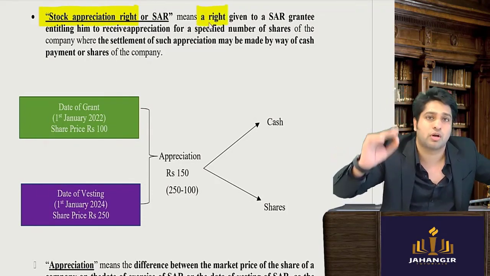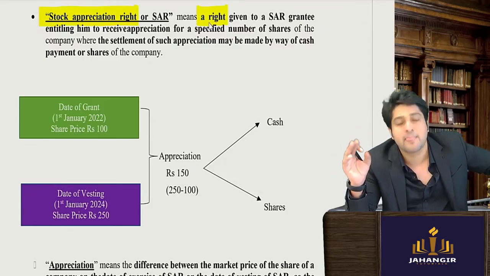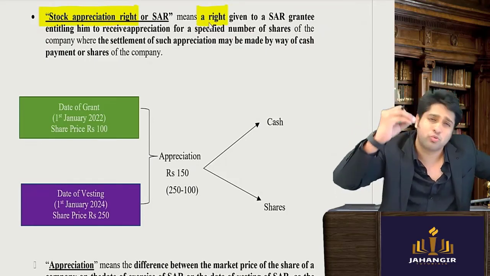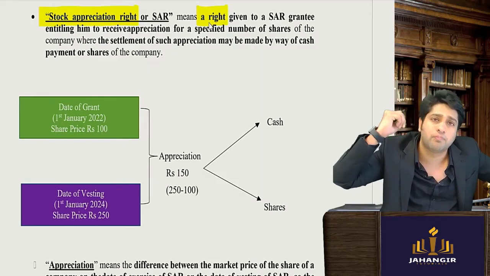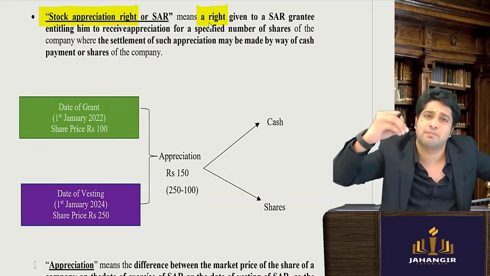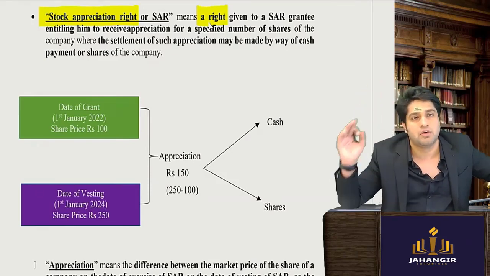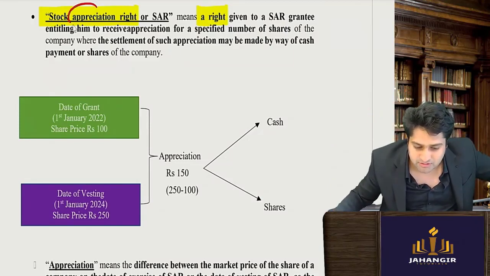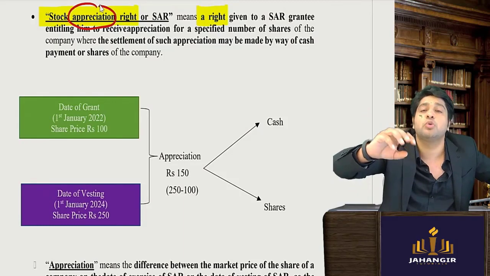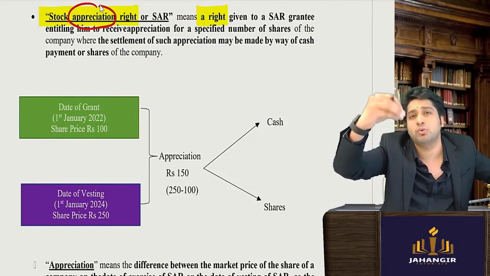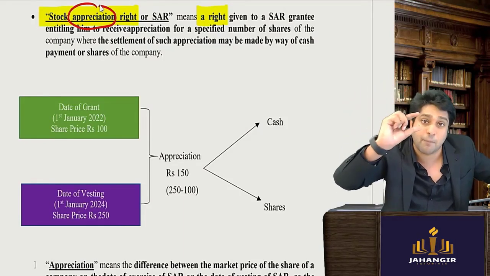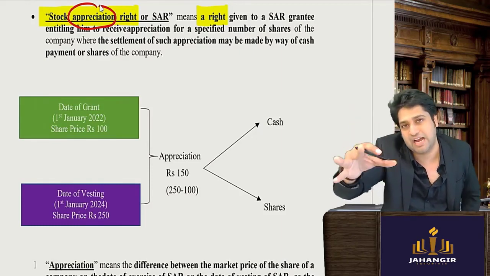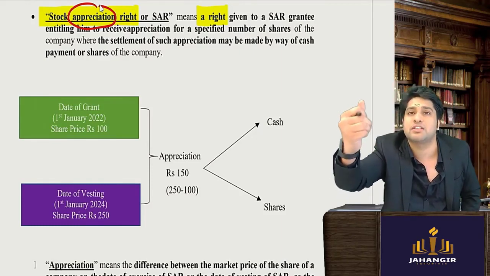I am telling the employee, you work very very hard, the market value, the market price should increase. Whatever is the increase, whatever is the appreciation, that much I will give you in shares, or that much I will give you in cash. That much appreciation I will give you as a cash benefit or as a stock benefit.